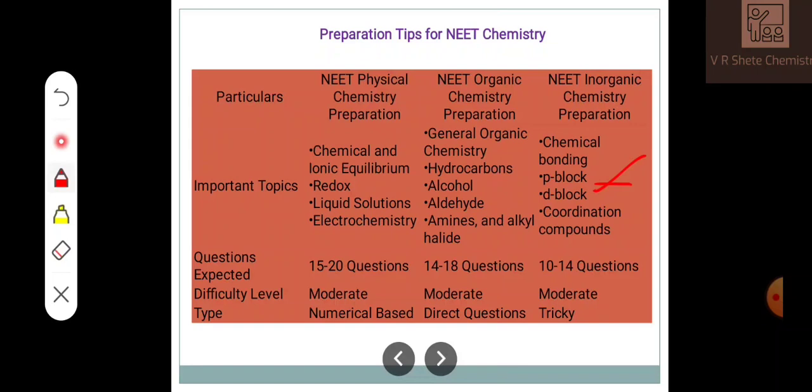Questions are expected by difficulty level: 15 to 20 questions in organic, 14 to 18 questions in physical, and 10 to 14 questions in inorganic. Physical will be of moderate level. The types of questions will be numerical in physical, direct in organic, and in inorganic you have to solve tricky questions, where series are given and you have to arrange them in increasing or decreasing pattern.